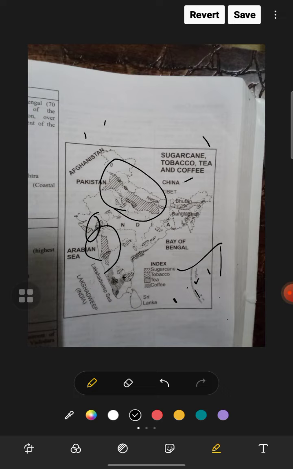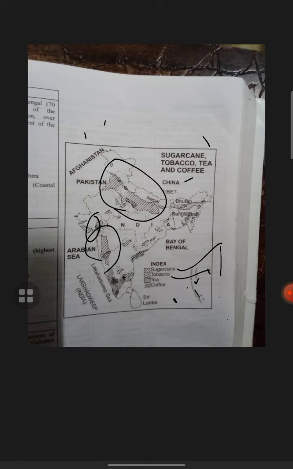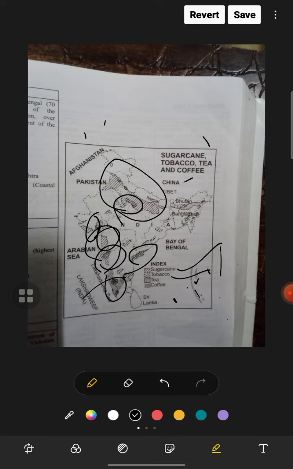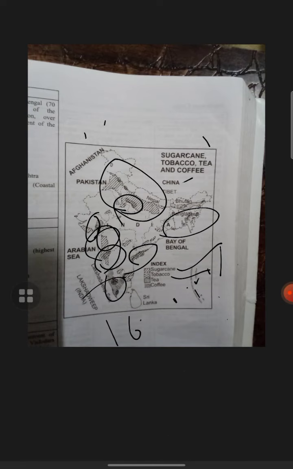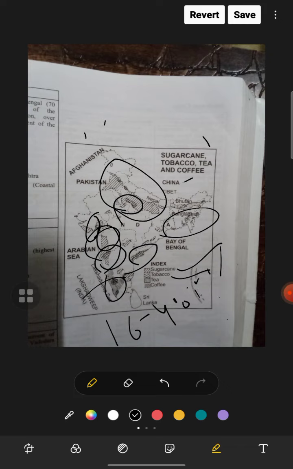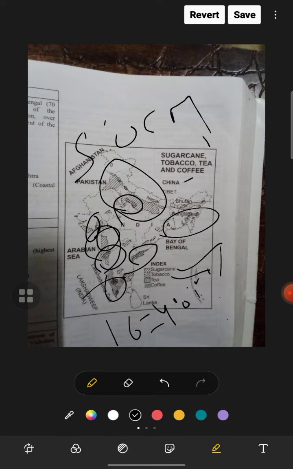Okay, now tobacco, you can see this area, this area, this area. This one is for tobacco. Tobacco needs 16 to 40 degrees Celsius, and 50 centimeters of rainfall, and well-drained, variable sandy loamy soil.